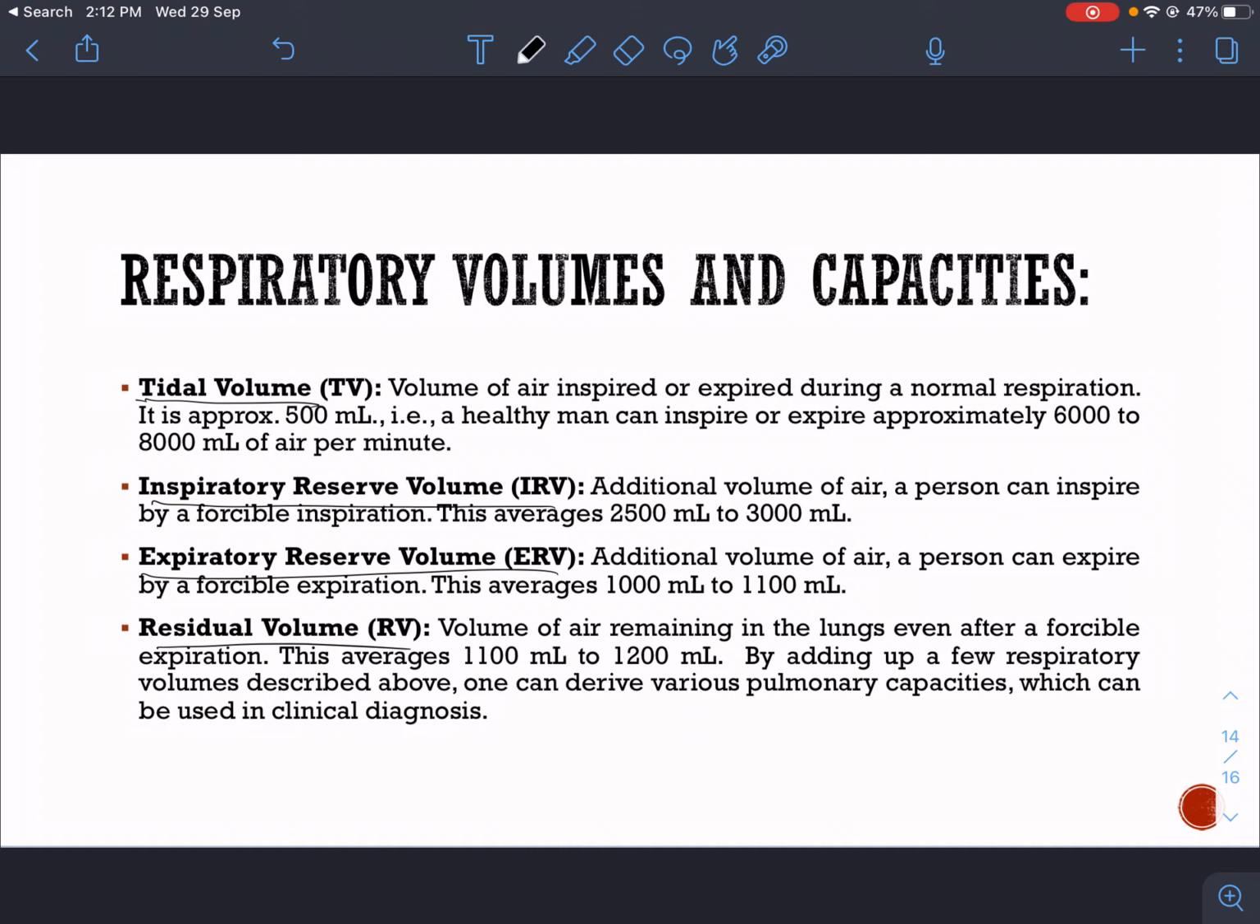Inspiratory reserve volume is the additional volume of air a person can inspire by a forcible inspiration. So, for example, I am inhaling and I inhaled some air. First of all, I will inhale tidal volume. The extra volume besides tidal volume that I can take in is inspiratory reserve volume. For example, this is the lung and this is the tidal volume, and I can fill my lung till this point. So, this is inspiratory reserve volume. In normal inspiration, only this part will be filled, but if I try to forcibly inhale more air, then this part also gets filled.